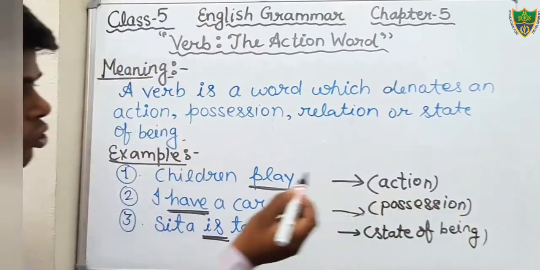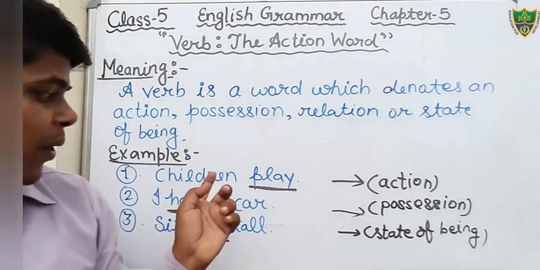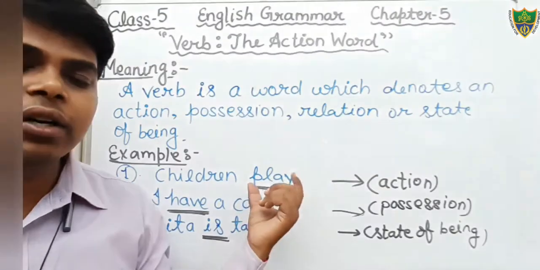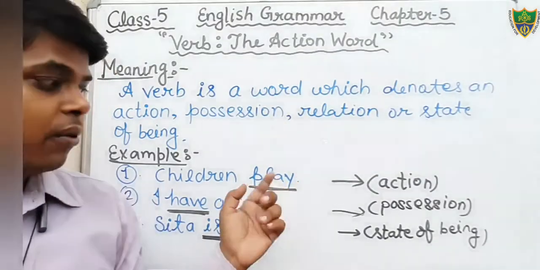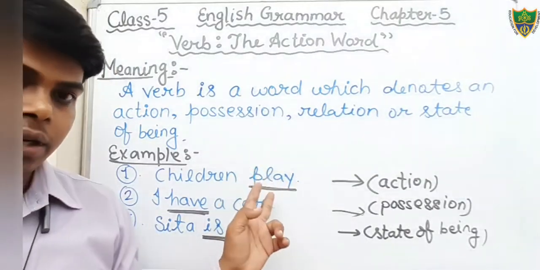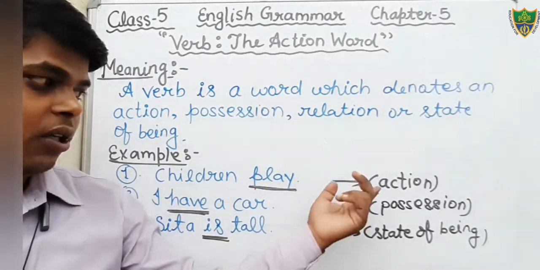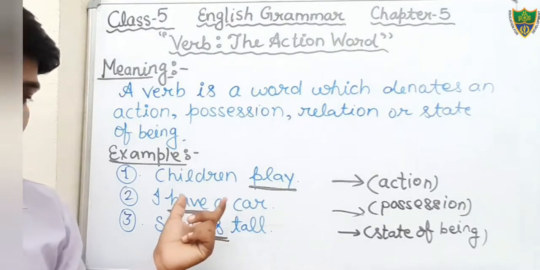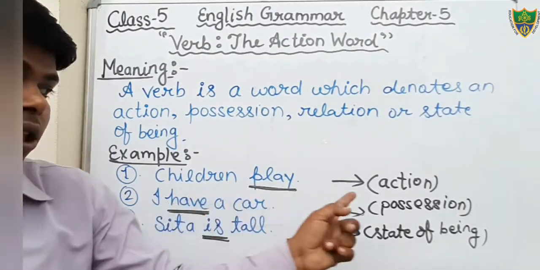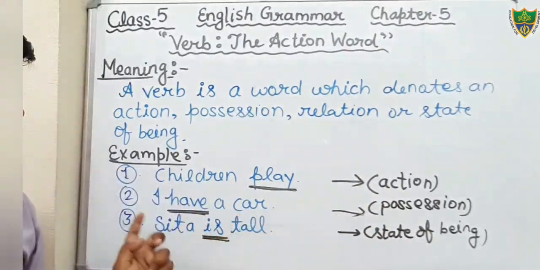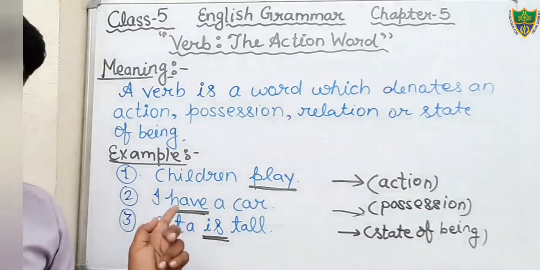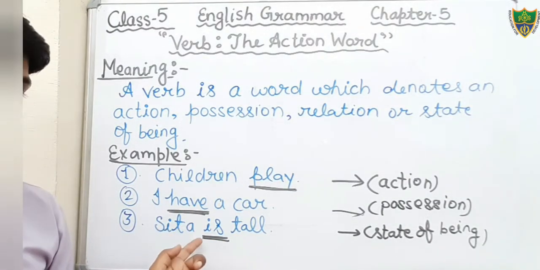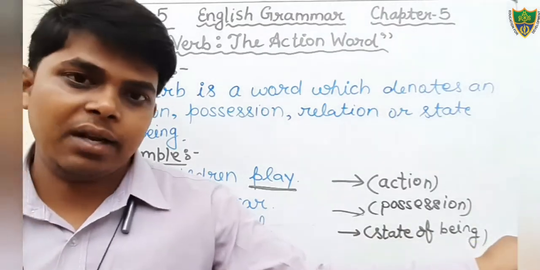Okay students, so we have seen the example: children play. In this sentence, what is the verb? The verb is play. It denotes the action. In I have a car, the word have is a verb, but it denotes the possession. In Sita is tall, the word is is a verb, but it shows the state of being.